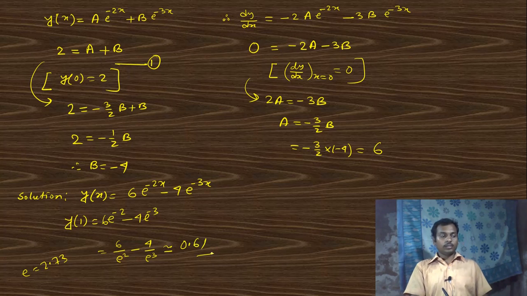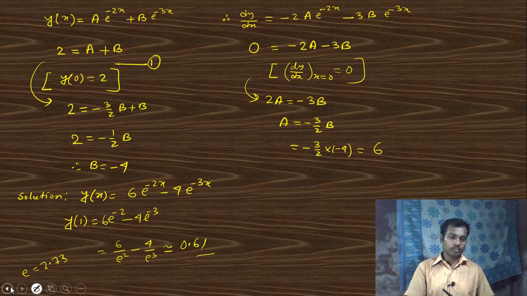Okay, this is the answer of this question. You have a virtual calculator, normal calculator, in the exam computer, and in this calculator, if you put this value, you get the value nearly 0.61.